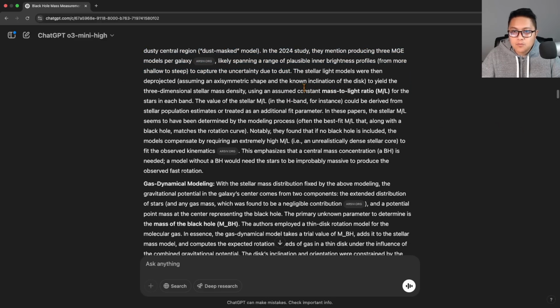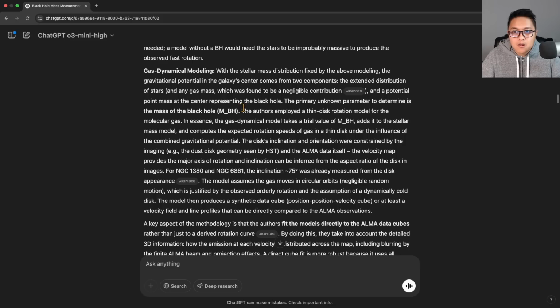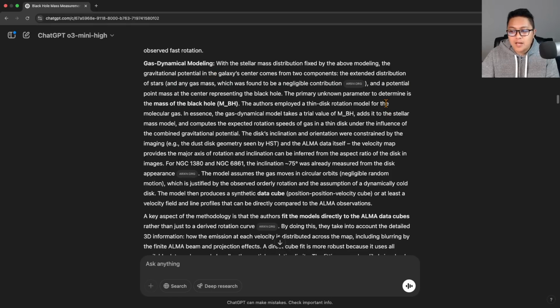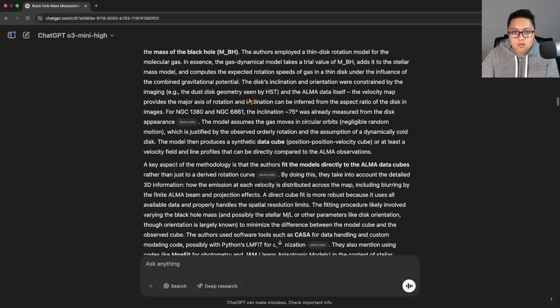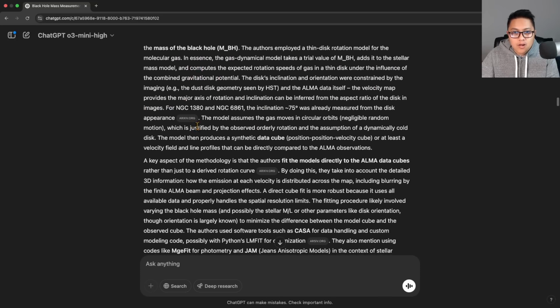What do you know? So now we get down to the modeling here. It says here, gravitational potential in galaxies comes from 2 components, the extended distribution of the stars and any gas mass, which was found to be a negligible contribution. That's a good point. That is a very, very good catch there. Yes, we did include that, and it is very negligible. I'm glad it pointed that out. And a potential point mass at the center representing the black hole. Okay, thin disk model, correct, constrained by the imaging.